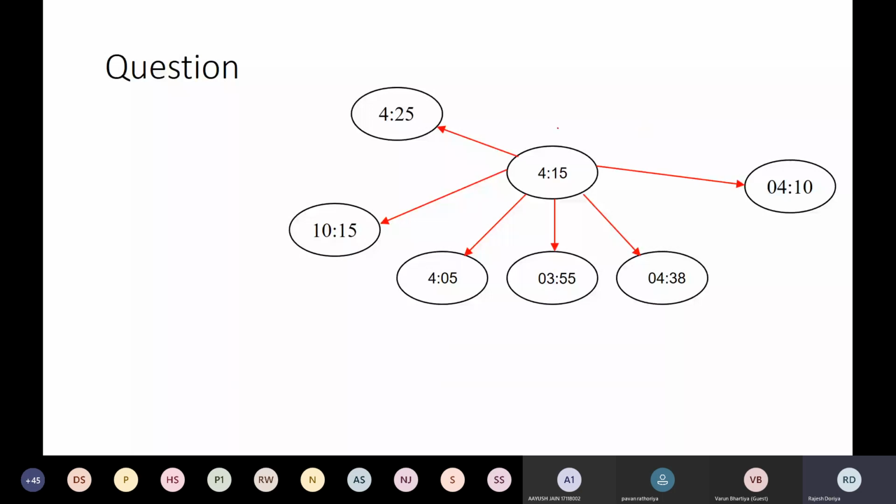In this particular case, let's assume this is the master, and the rest are the slaves. The polling is going to be done by this particular clock, which will do all the coordination.